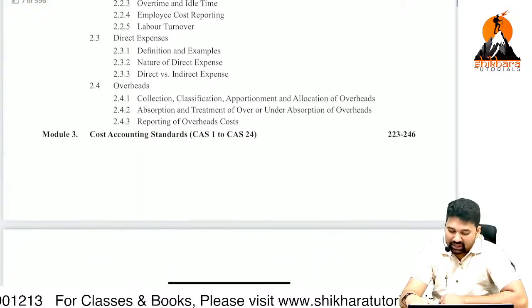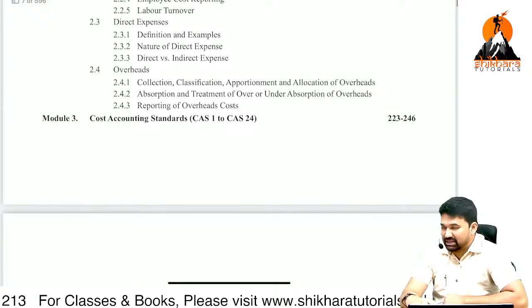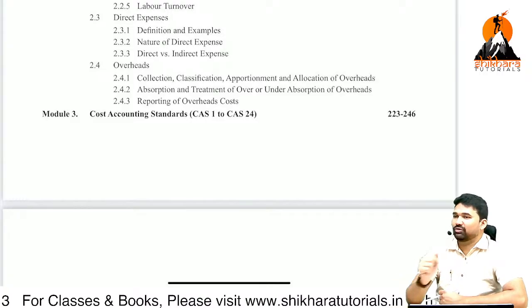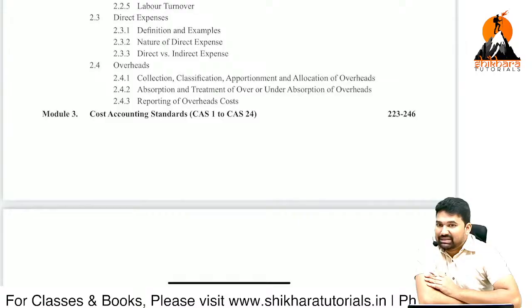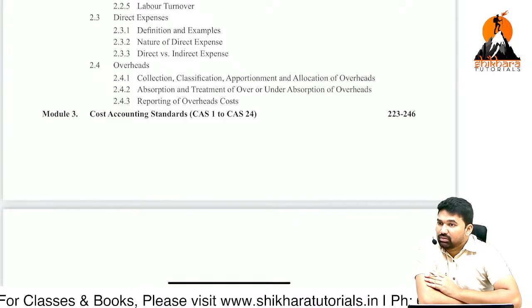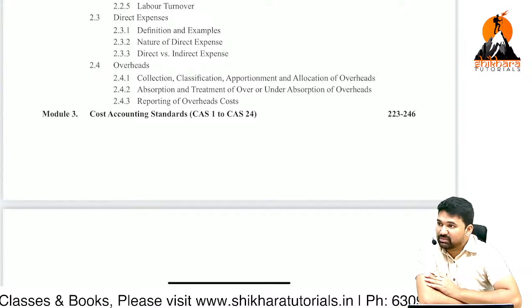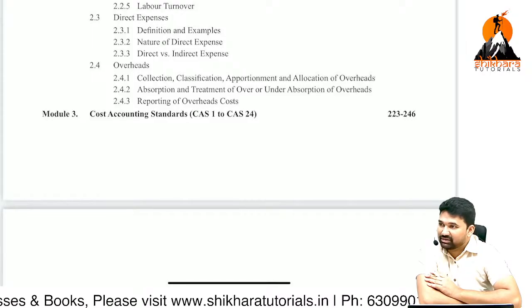Next one, module 3, it talks about standards. Cost accounting standards. This module 3 is important from the MCQ point of view. I think you very well know the paper pattern of Inter, right? 100 marks paper. Out of 100 marks, 30 marks will be allocated for MCQs. In MCQs, true or false statements will also be there. Match the following. Fill in the blanks.